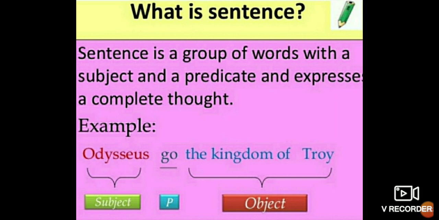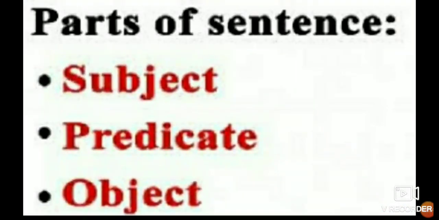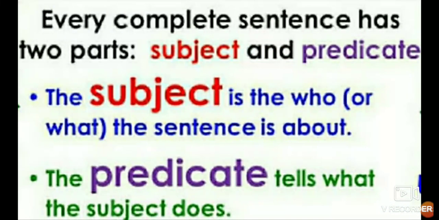It is called a sentence. It is very easy to understand that a sentence is a group of words which has complete sense, and it has a subject, predicate and object. You can see the parts of a sentence. So the parts of a sentence are subject, predicate and object. Then let me explain what is subject, what is predicate and what is object.